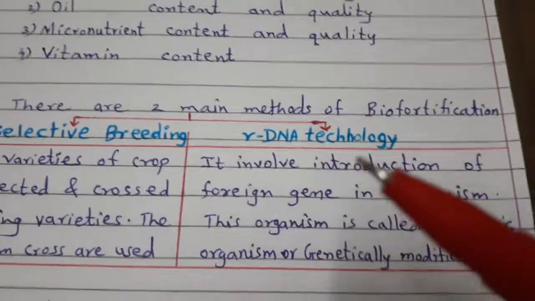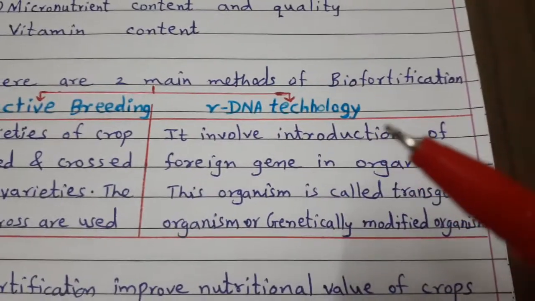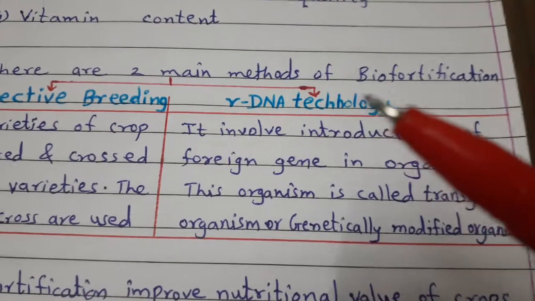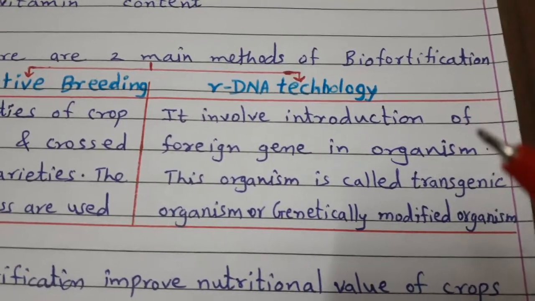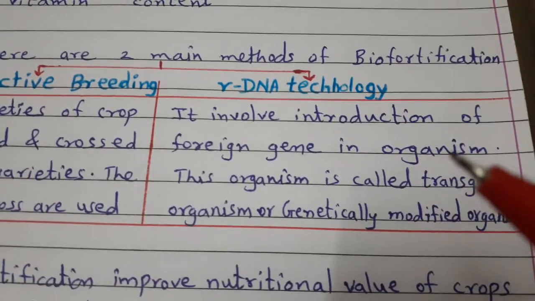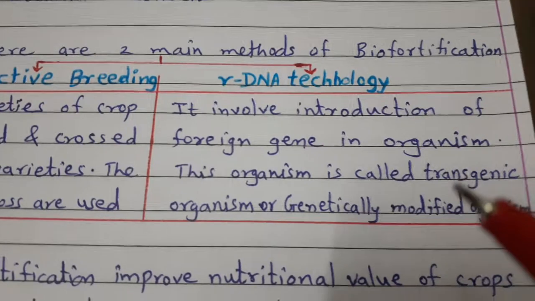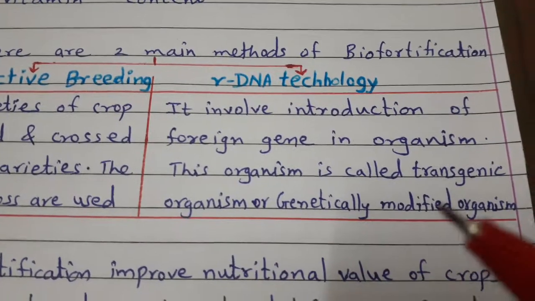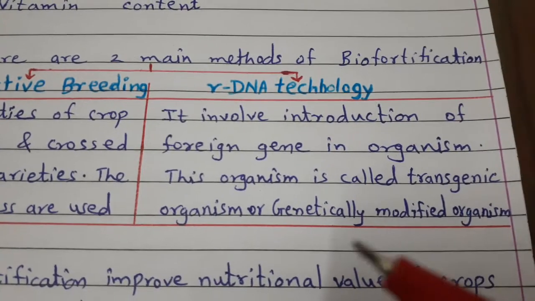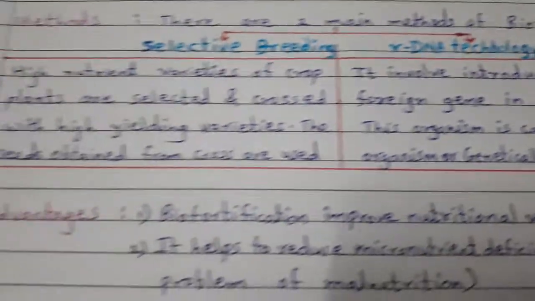The second method, that is rDNA technology, which is also called recombinant DNA technology. It involves introduction of a foreign gene into an organism. Now these organisms are called transgenic organisms or genetically modified organisms, which have increased nutritional value.